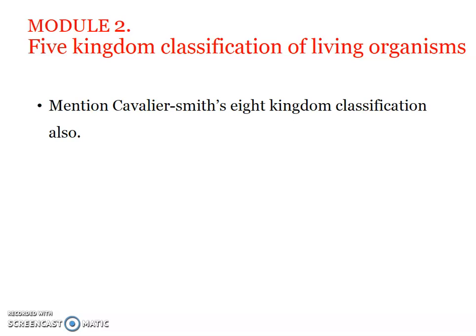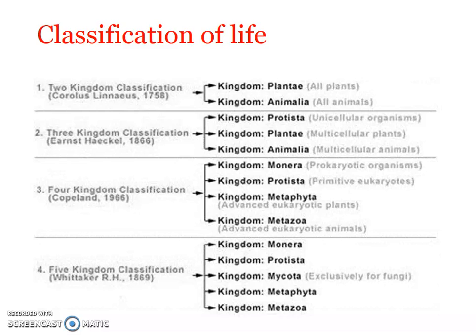But before we reached 5 kingdom classification, which was proposed by Whittaker, there had been many systems of classification proposed by many different scientists. It all started with Carolus Linnaeus. Actually, Carolus Linnaeus was one of the few scientists who put forward a scientific system of classification. Earlier, Aristotle, who was considered to be the father of biology, had put forward a classification, but it was not natural. We have already seen natural system classification and artificial system, isn't it?